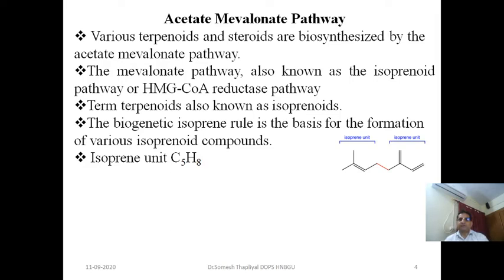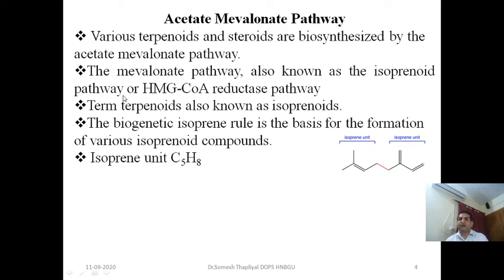About the acetate mevalonate pathway: it is also known as the isoprenoid pathway or the HMG CoA reductase pathway. Here HMG stands for hydroxymethyl glutarate coenzyme A reductase pathway.